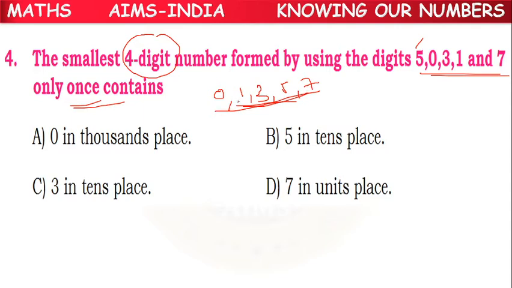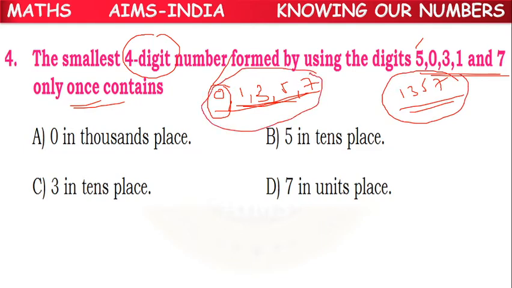We can write in the ascending order only, because on the extreme left we can keep 0. As it has no value, we can remove that. We have used 0 in the extreme left place, but it has no value, so no need to count that. So what will be remaining? 1, 3, 5, 7 is the smallest 4-digit number by using these 5 digits. 1357 is the required 4-digit number.